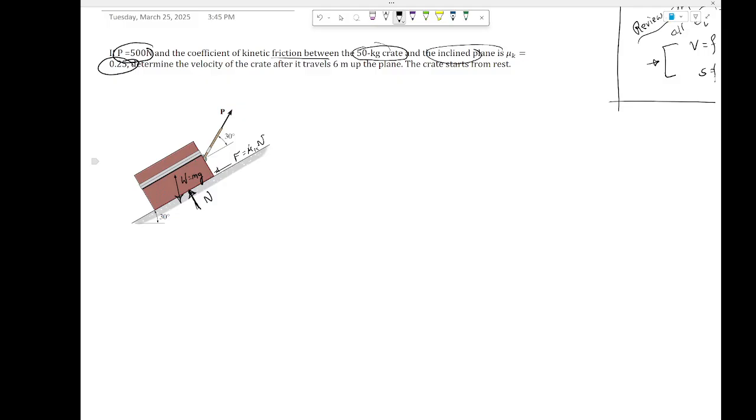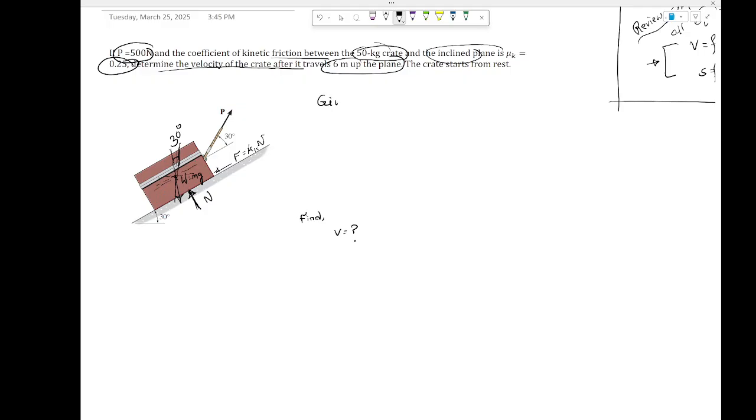You know this angle here, and this angle can be represented, right? You know this angle is 30 degrees as well, right? We have talked about it so many times, so you know those, right? All right, so then let's see. Determine the velocity of the crate after it travels 6 meters up the plane. So you gotta find the velocity, the final velocity, obviously, right after it travels 6 meters.